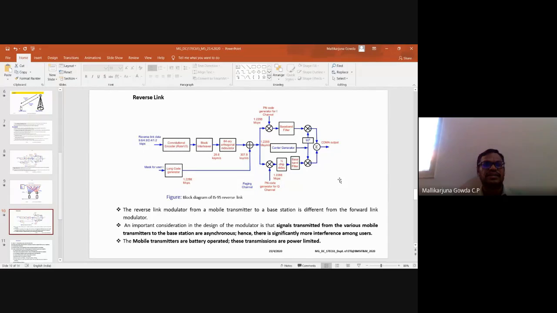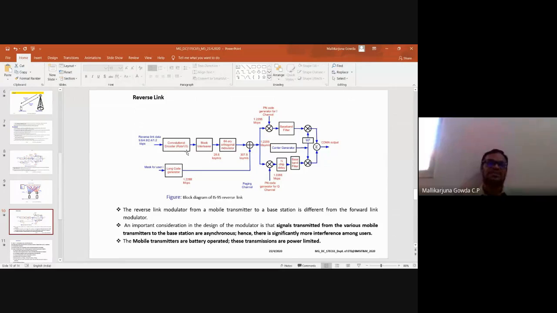So let us see what is done here. Here also, the same thing: first, speech is converted using the speech coder with variable rate. Here the type of convolutional encoder with coding rate is different. There, the coding rate was 1/2. In the reverse link, the coding rate is 1/3.